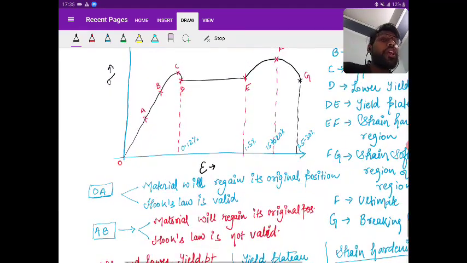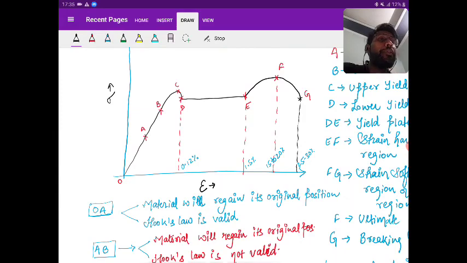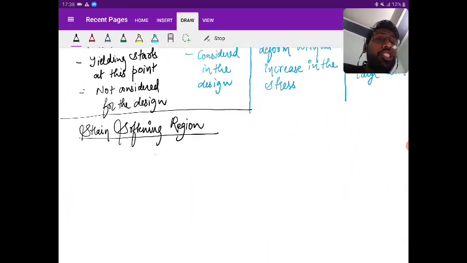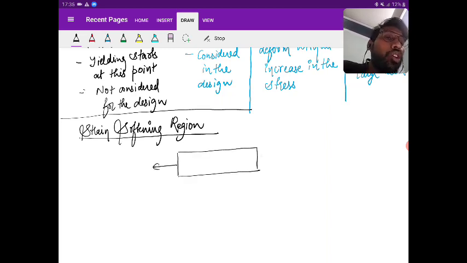Now till the point F, the material has sufficiently reached the particular stress, that is the maximum stress which a material can bear. Now with a small amount of change, what will happen? The material will have a sudden change in the cross section, which is referred to as necking. Suppose this is the material. There is a sudden change in the cross section.